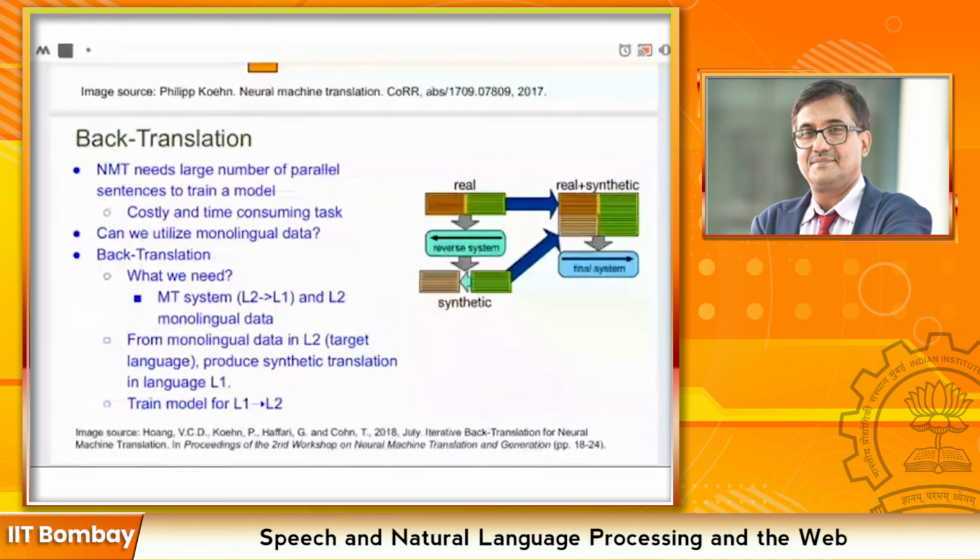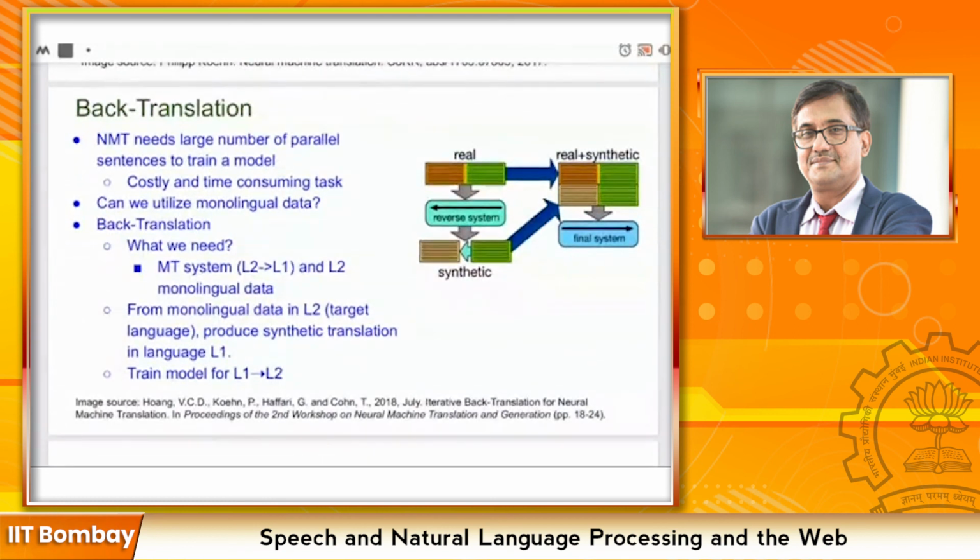So in back translation, is L1 also the target language? The system we need is from L2 to L1. The final system we are training using back translation is L1 to L2. So during back translation, when you get the pseudo parallel sentences and you train the dummy MT system, L1 becomes the target language for that period. Otherwise, eventually L2 is the only target language. Is that clear? Yes, yes.